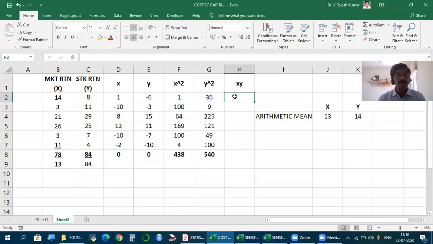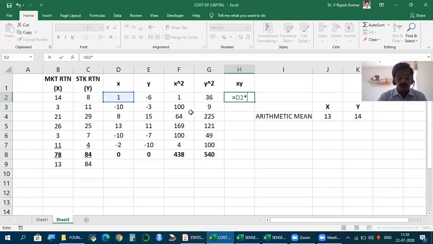But when it comes to x into y, x is the deviation of x from x bar, y is the deviation of y from y bar. For that x into y, be careful with the sign, since one of them may be positive and one may be negative. So in the first case, 1 into minus 6, minus 6.